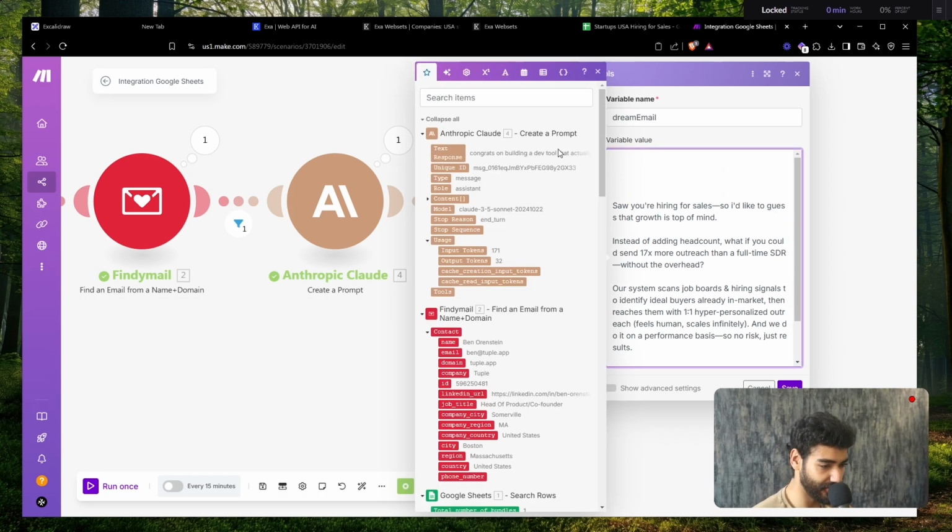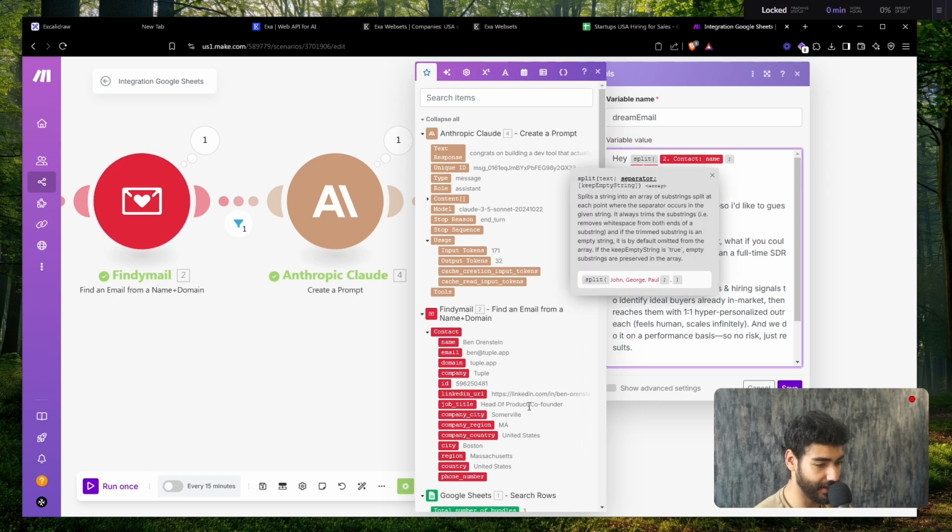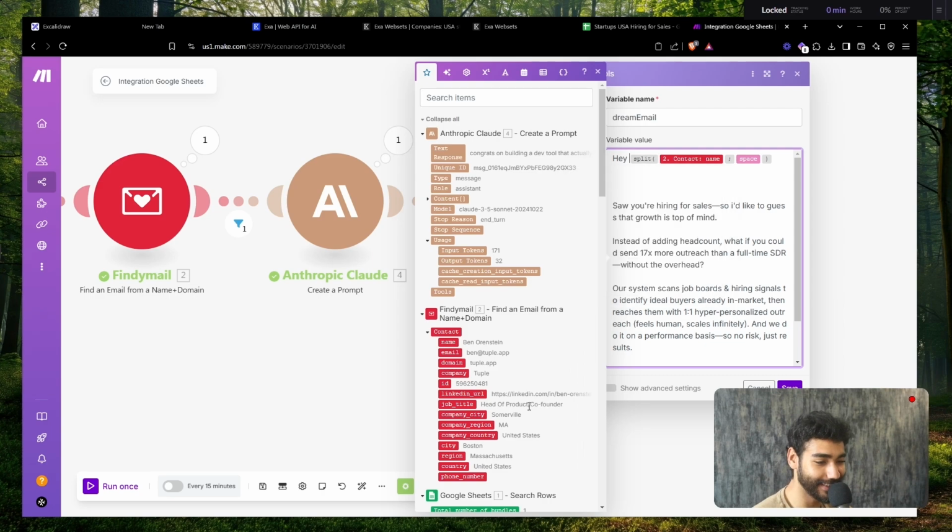Let me try to troubleshoot it. Let's troubleshoot it with you guys. So, okay. Split first name based off a space. Am I blind? Am I getting blind?